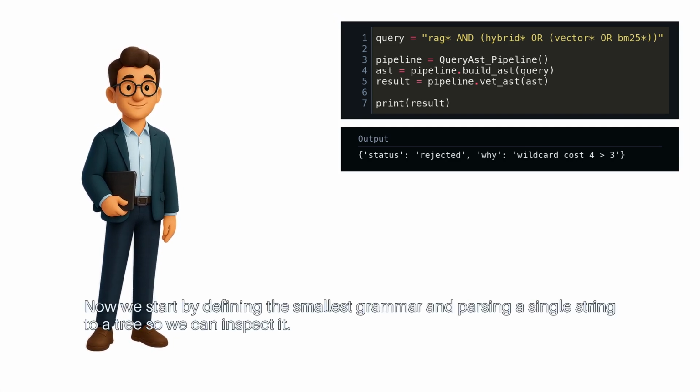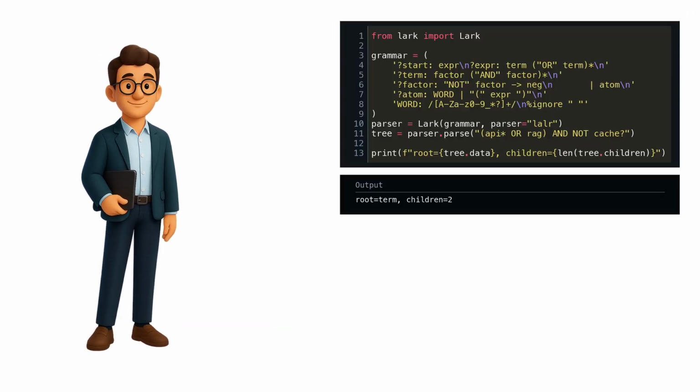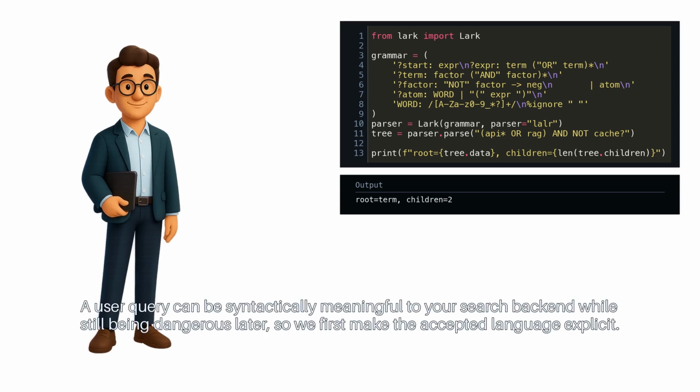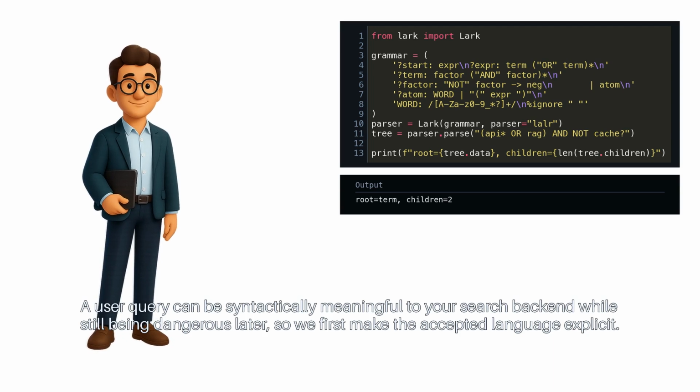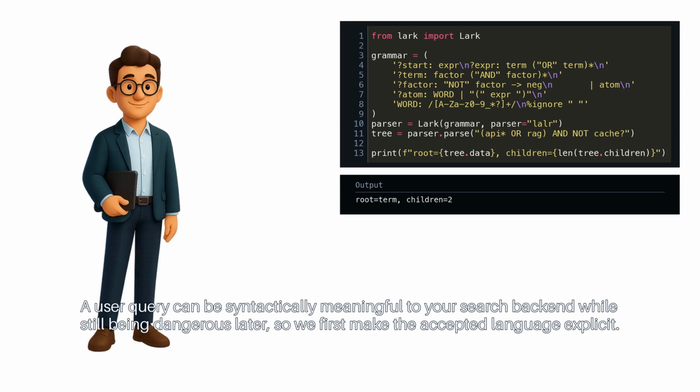Now we start by defining the smallest grammar and parsing a single string to a tree so we can inspect it. This snippet defines the smallest Lark grammar for a Boolean search query. A user query can be syntactically meaningful to your search backend, while still being dangerous later. So we first make the accepted language explicit.